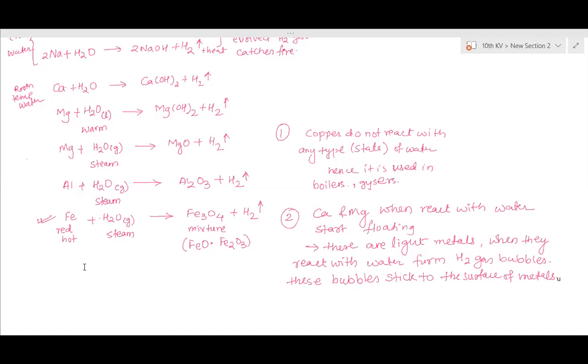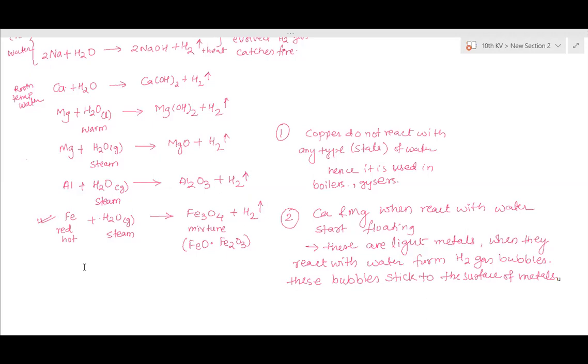That is carbon, not metal. Metal oxide can dissolve in water, not the metal. Metal anyhow won't react with water. Only non-metals cannot react with water. A few non-metal oxides, that is acidic oxides only, dissolve in water and form acids because they release free H plus ions. Only dissolution has taken place, no chemical reaction has taken place.